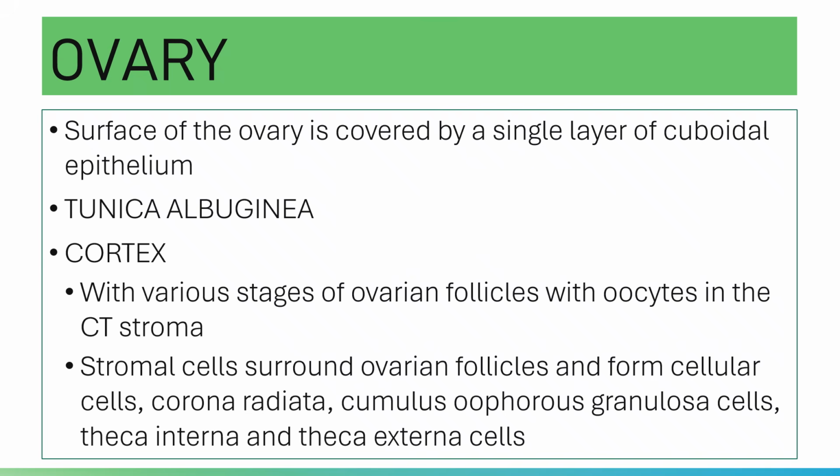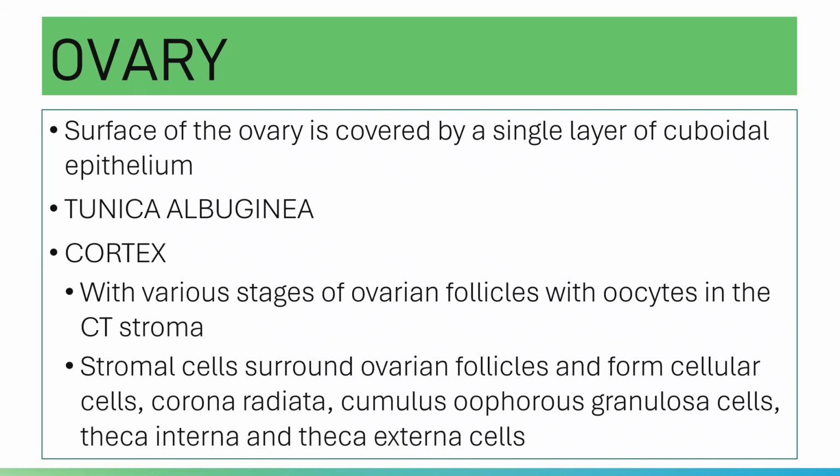It consists of various stages of ovarian follicles with oocytes. Your oocytes here are your germ cells. These ovarian follicles with oocytes are present in the cellular connective tissue stroma.